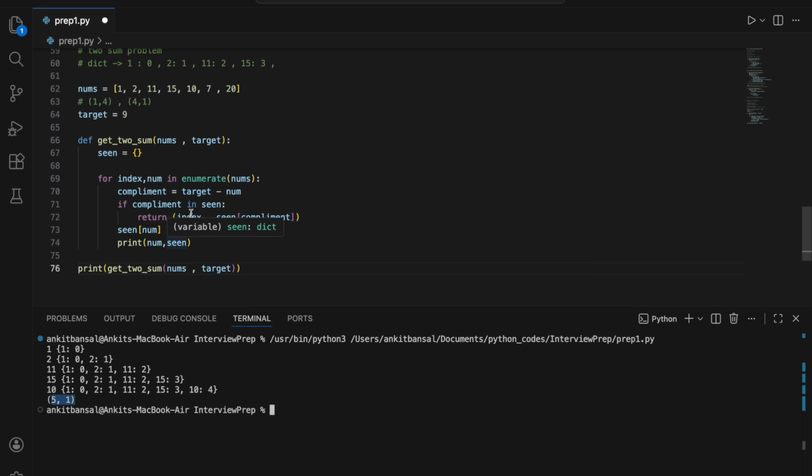Right? So I am returning the index of this element which I am checking currently, which is 7, and the index of the complement. Right? So 7 is there. I need the index of 2 and which I am getting from here. The index of 2 is 1. So I am getting 5 and 1.